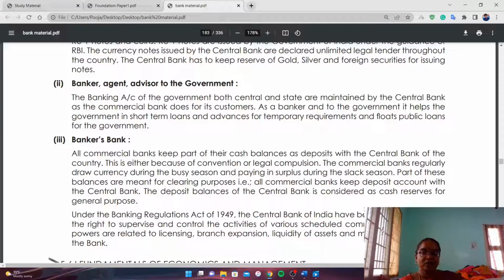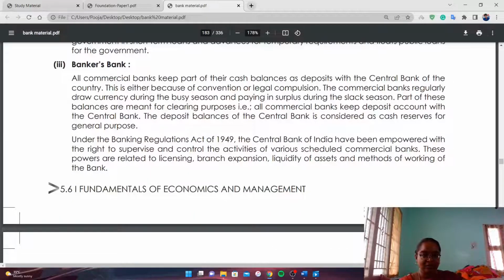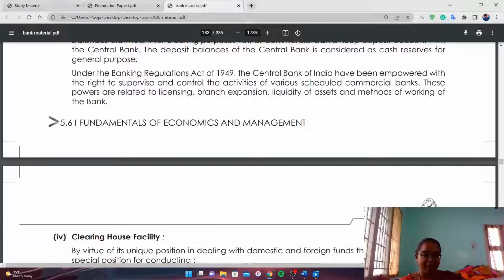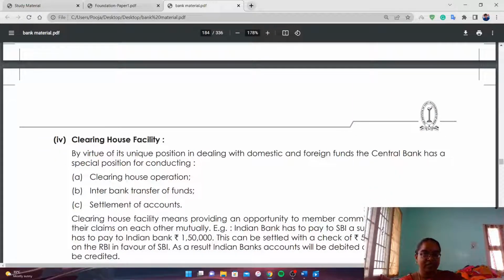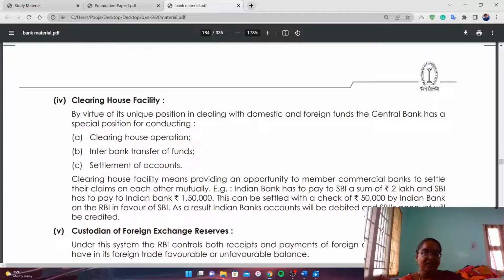Yes, commercial bank is known as banker's bank because all commercial banks, cooperative banks are under the control of central bank. So according to Banking Regulation Act 1949, central bank has a power to control all other banks. So it is known as banker's bank. And clearing house facility, check clearing facility, is performed by central bank. Clearing house operation means interbank transfer of funds, settlements of account.